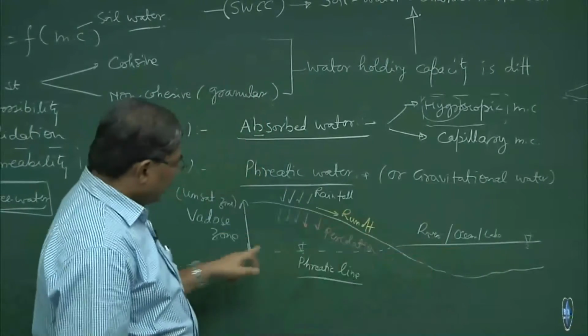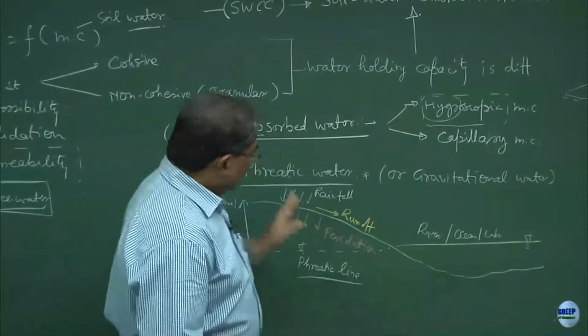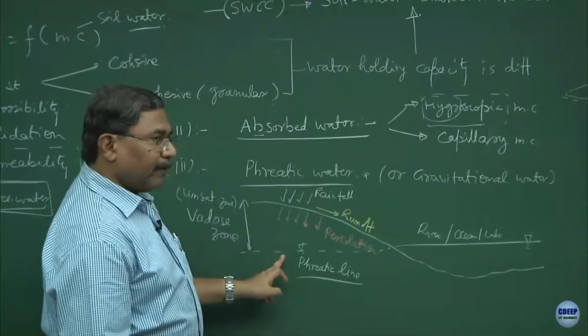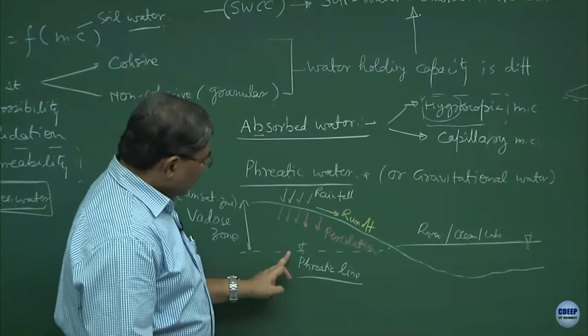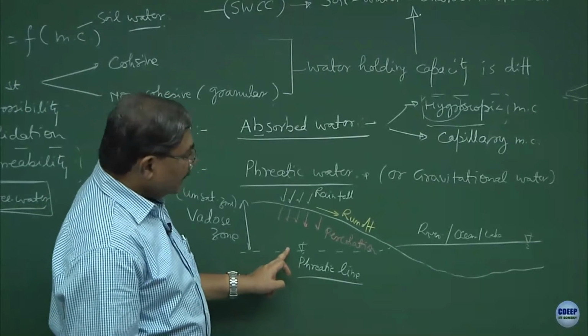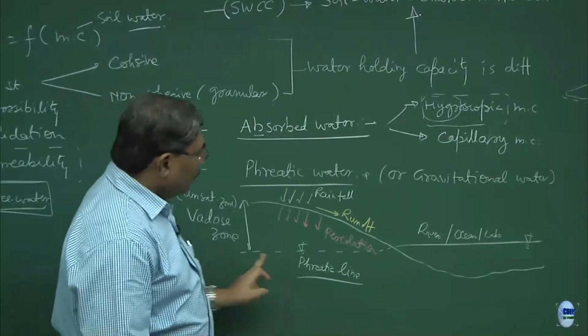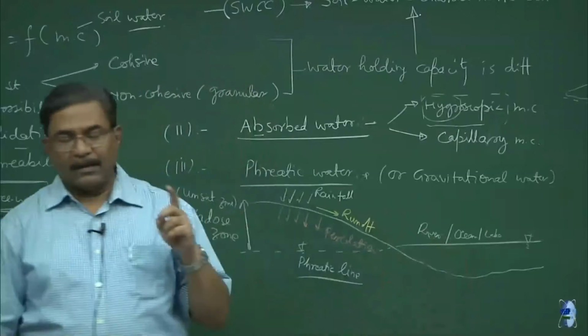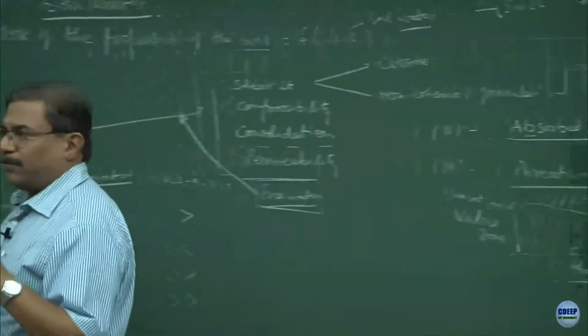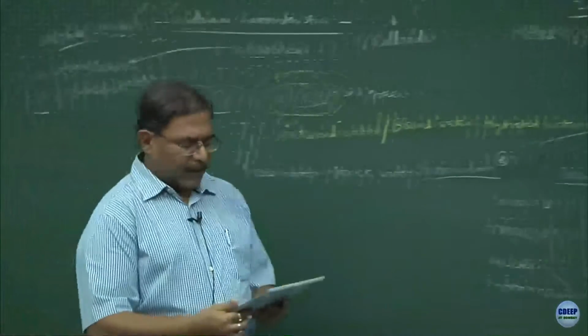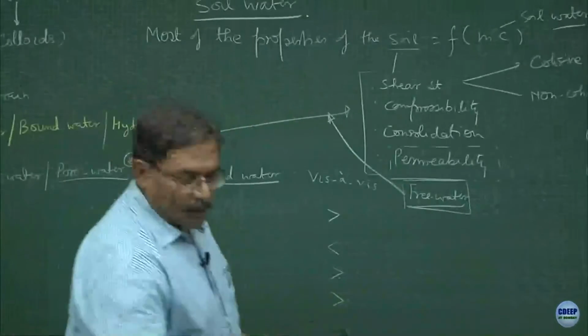So, this is the gravity water, whatever gets run off, whatever gets percolated, ultimately this will come and meet the phreatic line. This is the gravitational water. Atmospheric conditions prevail over here. So, the pressure all along this surface is going to be 1 atmosphere always, fine. Now, we will see how we are going to utilize this concept.